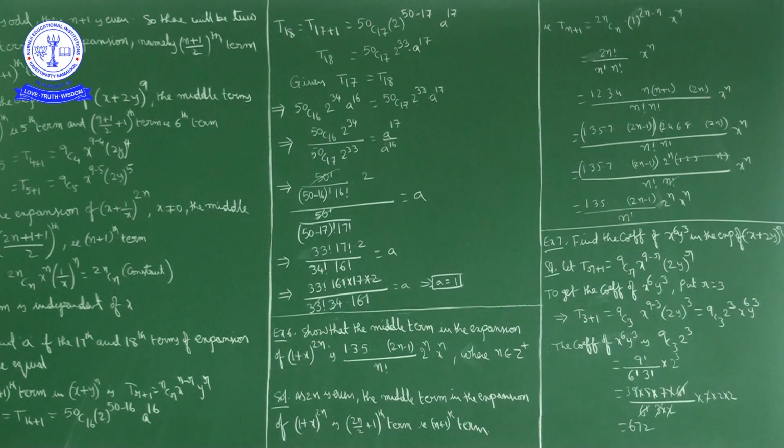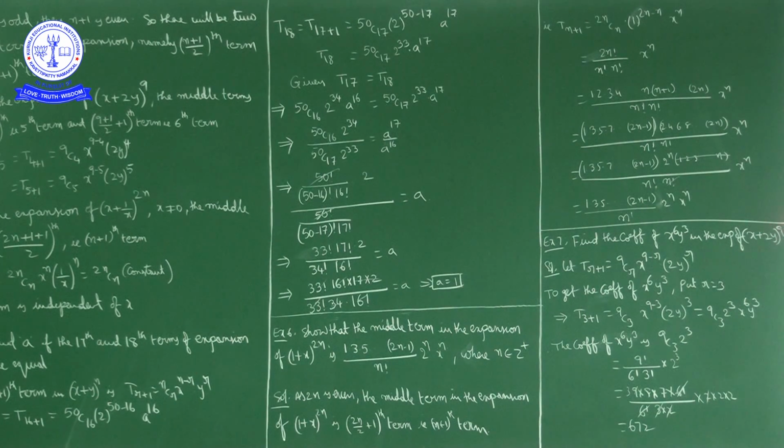Next question, Example 7. Find the coefficient of x power 6 y power 3 in the expansion of (x plus 2y) power 9. To find the coefficient of x power 6 y power 3, first you write the general term. What is the general term? T(r plus 1) is equal to nCr x power (n minus r) into y power r.